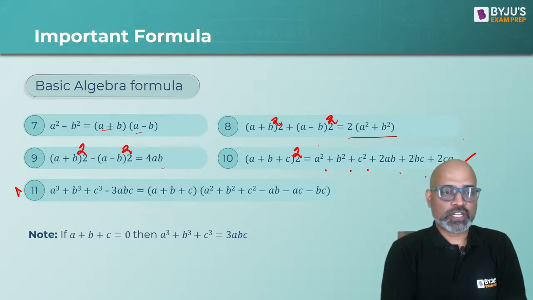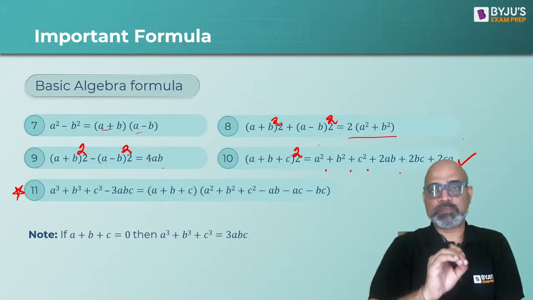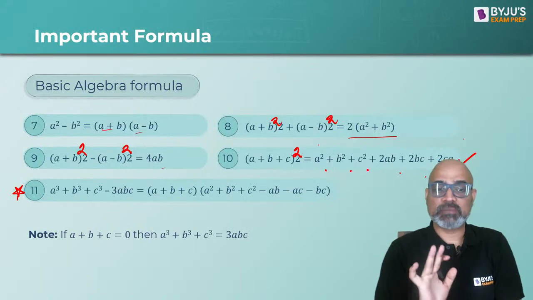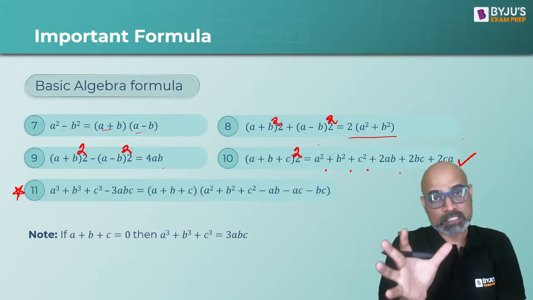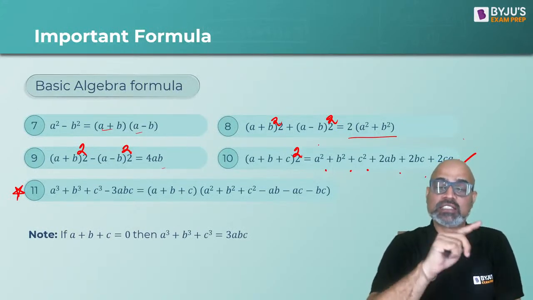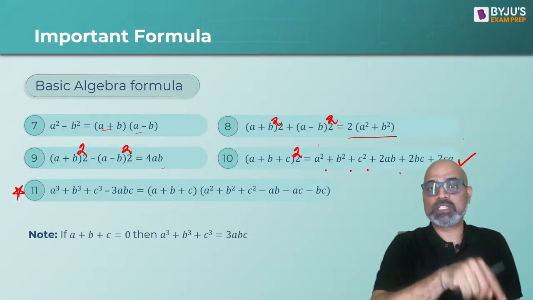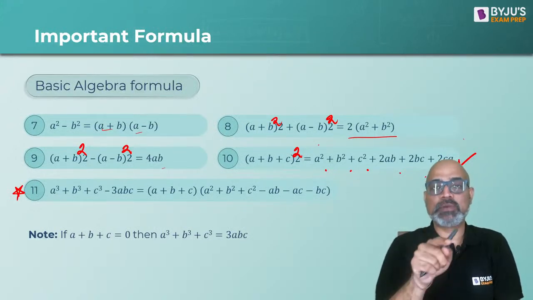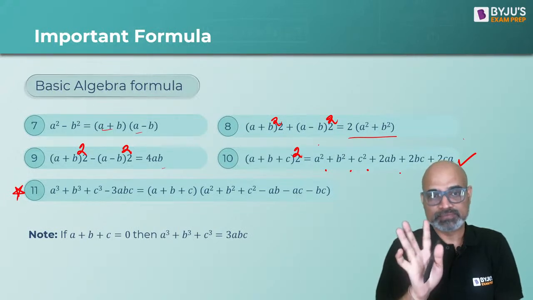Now this is also very important. a cube plus b cube plus c cube minus 3abc can be written as a plus b plus c as the first factor. The second factor is written as a square plus b square plus c square minus ab minus bc minus ca.